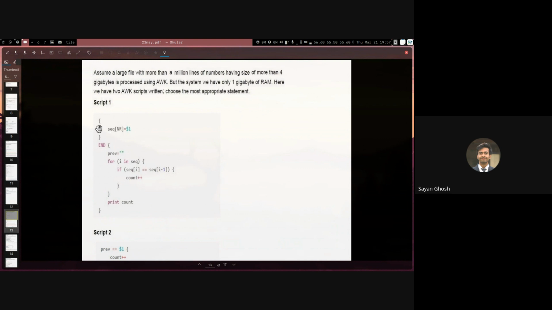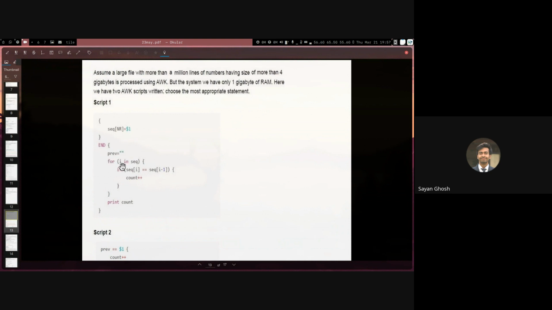So the first script, we can see for each line, it is storing that line number as the key in a dictionary called SEQ, and the value is the first column. So for each line, it is creating a new element in that array and storing the first column of that line as the value. Then after going through all the lines, in the end, it is creating prev equals empty quotes.